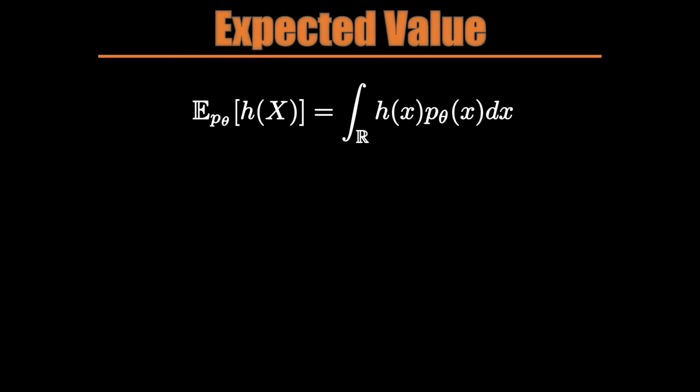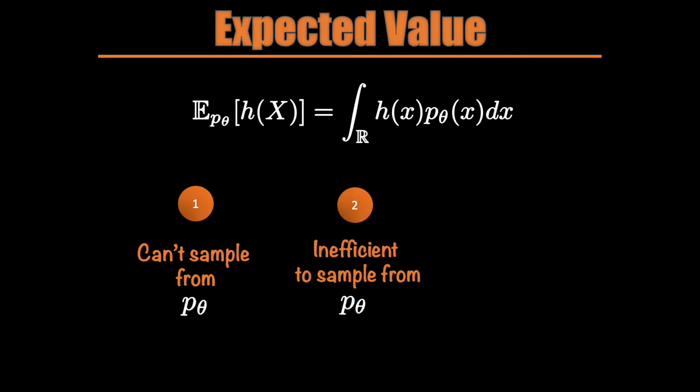And that brings us to appreciate the three main challenges associated with the expected value computation. The first challenge is related to the sampling aspect. Here the difficulty stems from the fact that we cannot sample from the distribution p, and as a consequence will not be able to apply the law of large numbers. And maybe we can sample, but the procedure happens to be extremely inefficient.